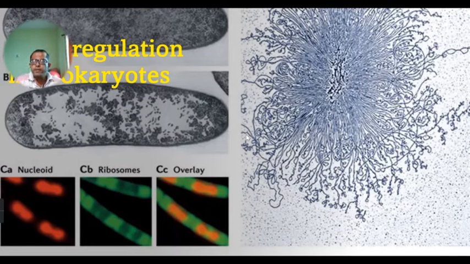And this gene regulation helps the organism to get adjusted to different environmental conditions like high temperature, low temperature, high pH, low pH. So according to that, these bacteria, these prokaryotes, can regulate their genes in order to survive in these conditions. So gene regulation plays a very important role in prokaryotes in order to survive different environmental conditions. So what is gene regulation?